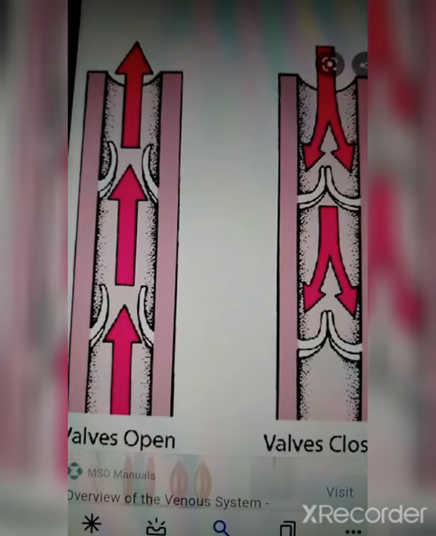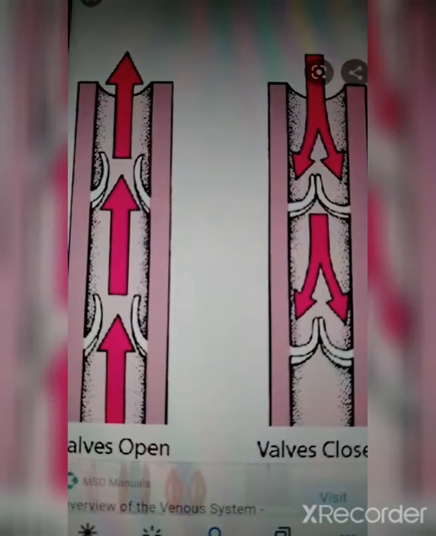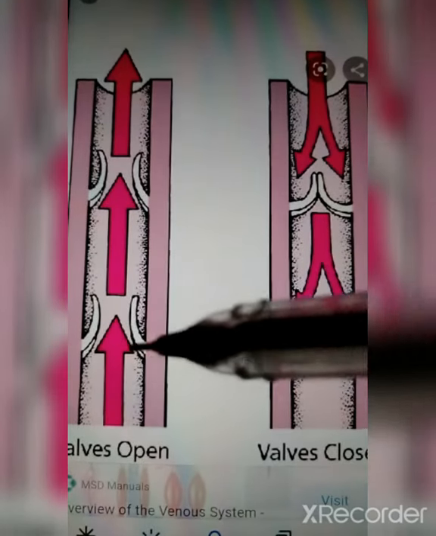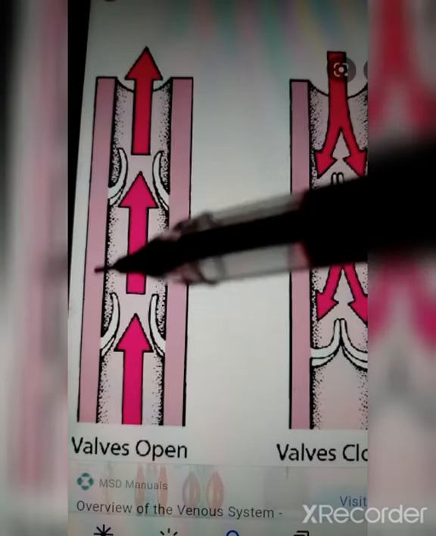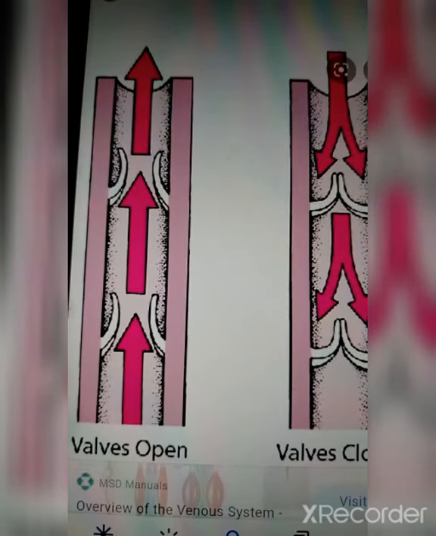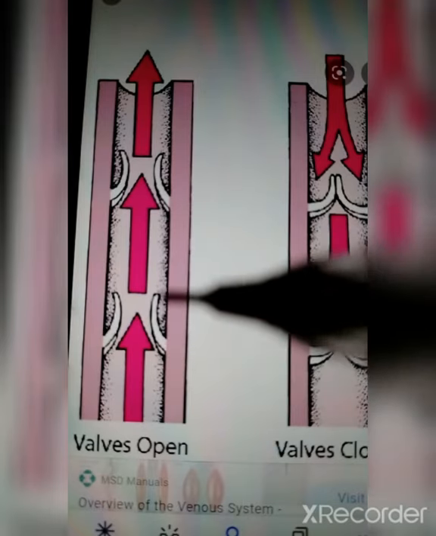Look at this diagram, friends. Think of these as the veins in your legs. When you are standing and squeezing your thigh muscles, the blood will flow in an upward direction towards the heart. When the blood is flowing upward, you can observe that the valves in the veins are open, so the blood moves upward. But as soon as the blood moves upward, the valves close, so they won't allow the blood to travel back in the opposite direction. This is how the valves in the veins are made in the human body.